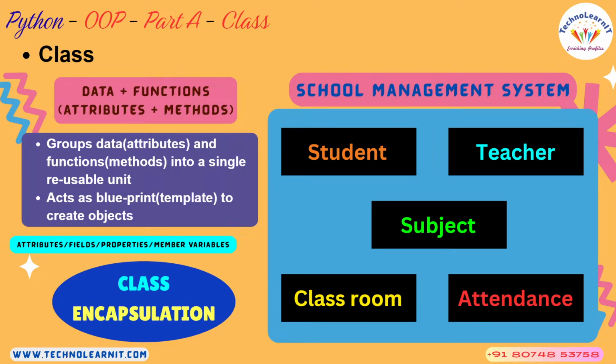Encapsulation refers to the process of grouping or clubbing data and the operations that can be performed on that data together into a single unit called a class. It is a process of putting together the data and also the operations you can perform on that data, into a single unit so that you can reuse it and efficiently develop the software. That is the concept.